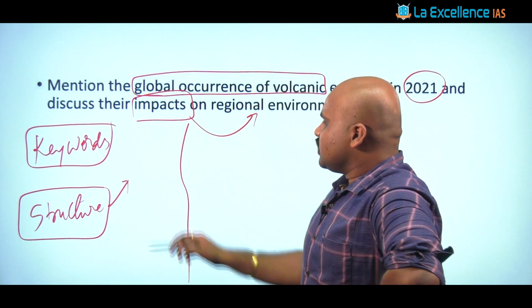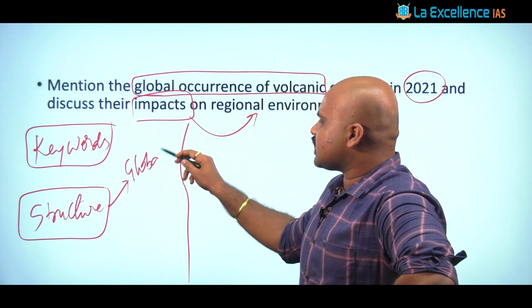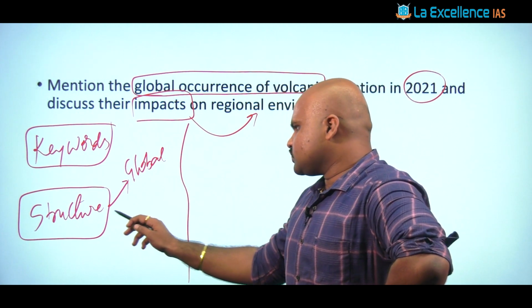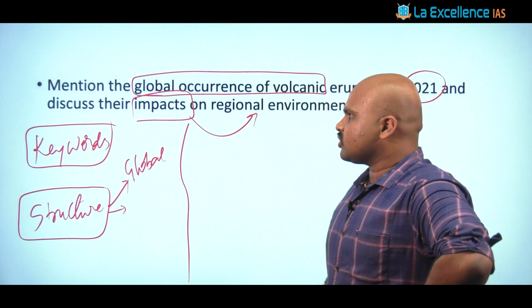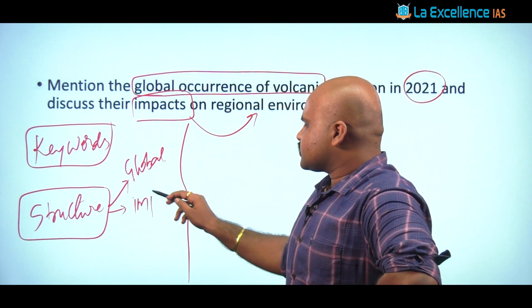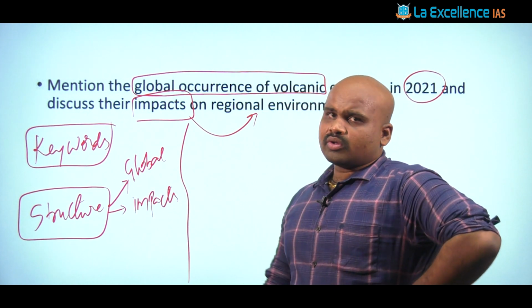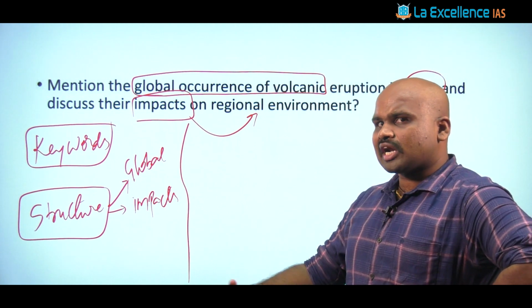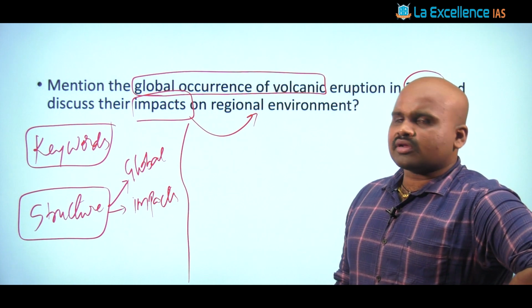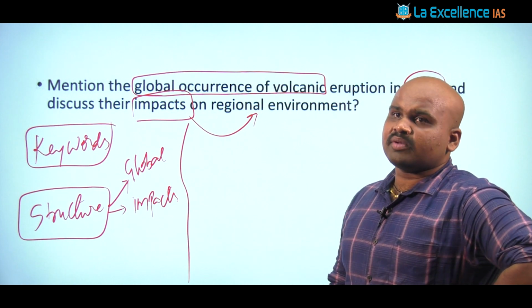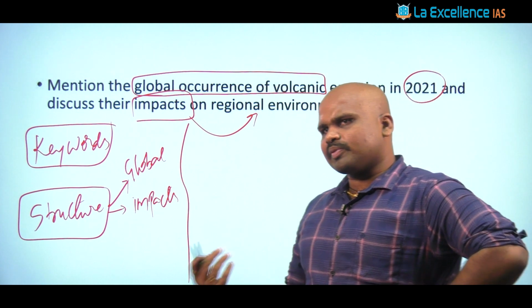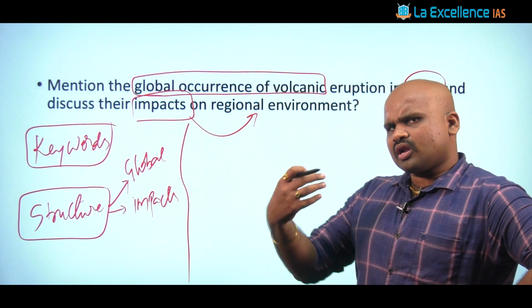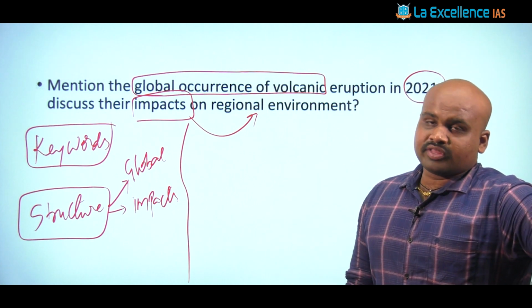Once we give that, we would talk about the various incidents that occurred at the global level, the global occurrences. Once we talk about those, we are going to talk about the impacts. Because in a volcanic eruption, we would have the eruption of lava and of pyroclastic material. It might be ash content, particulate matter, gases or water vapor. All of these are going to be emitted with the eruption.